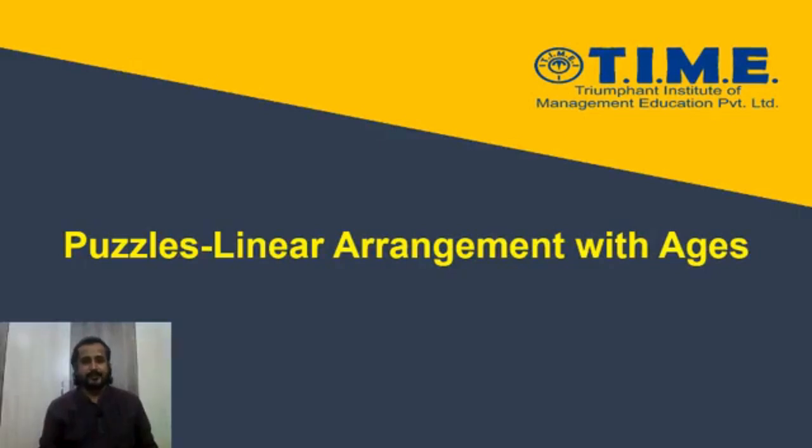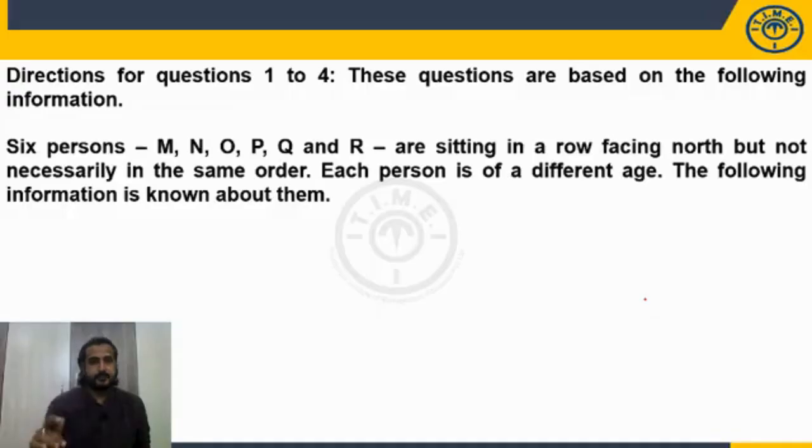Today we'll discuss linear arrangement with ages model puzzle. Now we have 4 questions below this. These questions are based on the following information. How many persons are given? 6 persons only. M, N, O, P, Q and R sitting in a row facing north. Okay, they all are facing north direction, but not necessarily in the same order. Each person is of a different age. The following information is known about them.